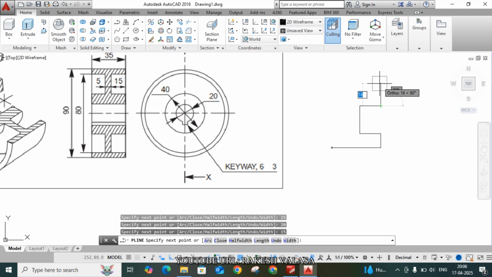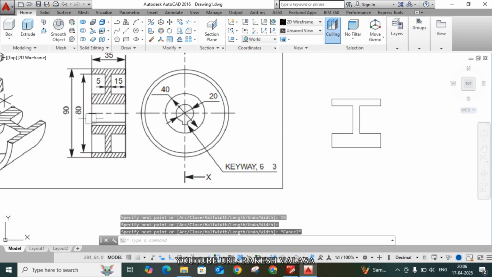Top I width is 5 mm, left 35 mm. Now top I width is 5 mm. Next, towards the right side 15 mm. Next, the I vertical length is 20 mm. Next, left side 15, 15, enter. Now close this at the first point.